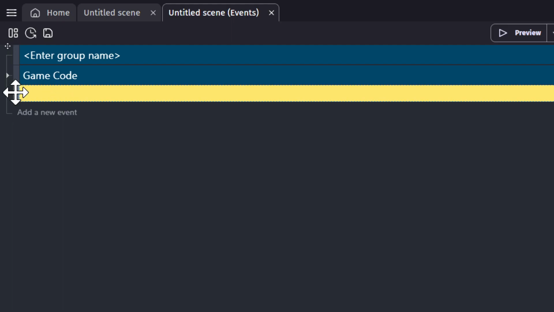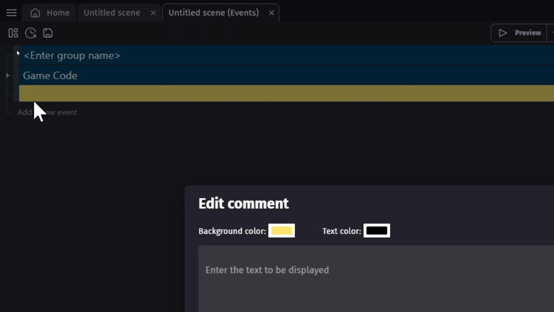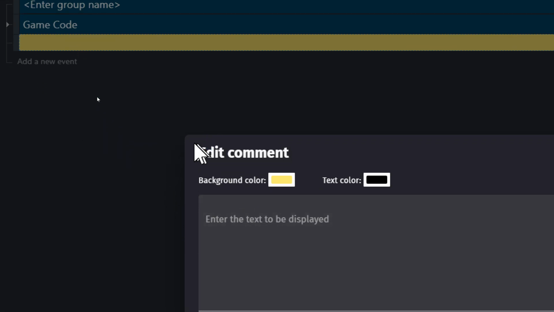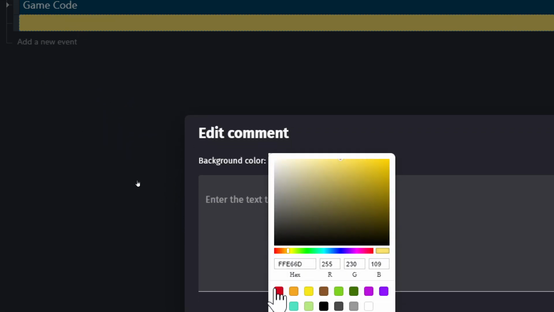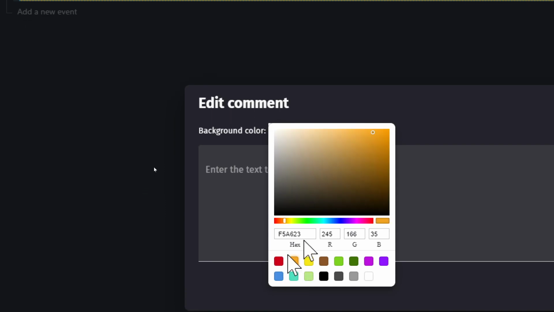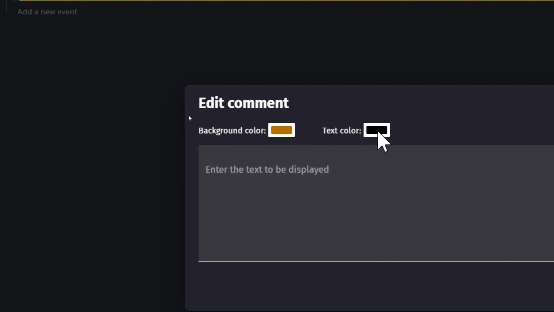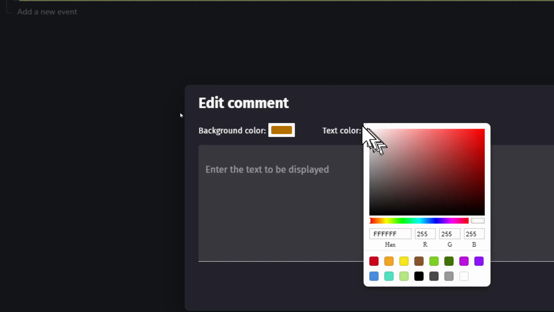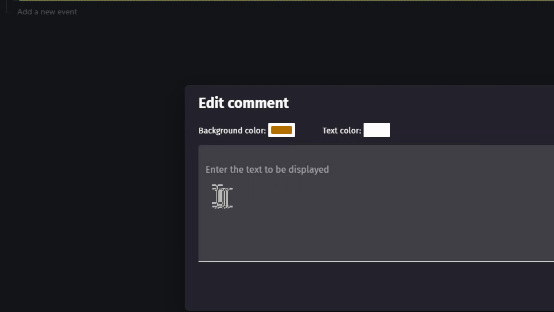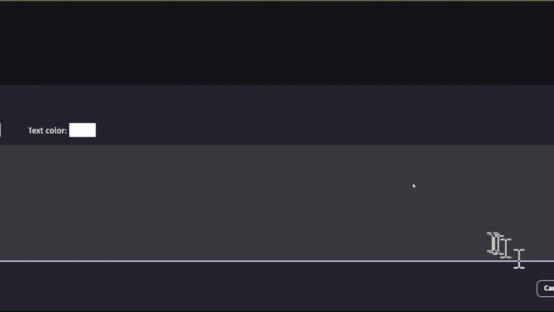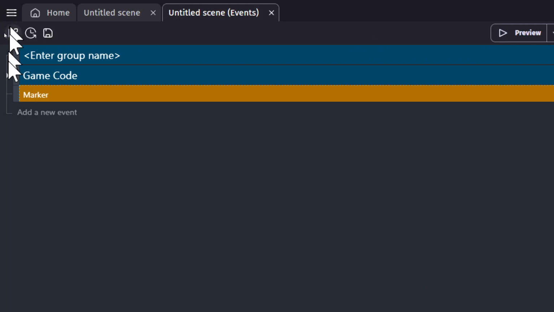Let's do the same thing. Right click it, edit. And let's change the background color. I like making these with a nice orange, yellowish thing, so that they're nice to spot. And we're going to make the text color white. And pardon me, I'm going to call this a marker. And apply. There you go.